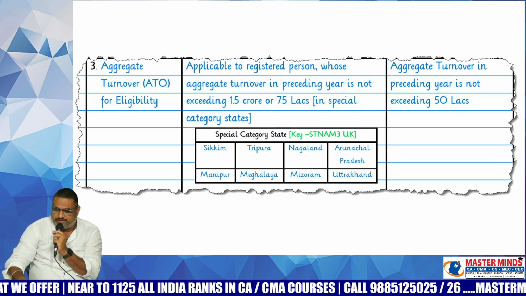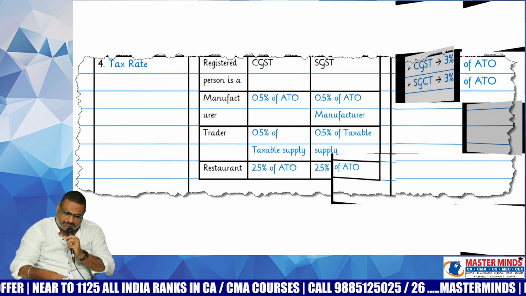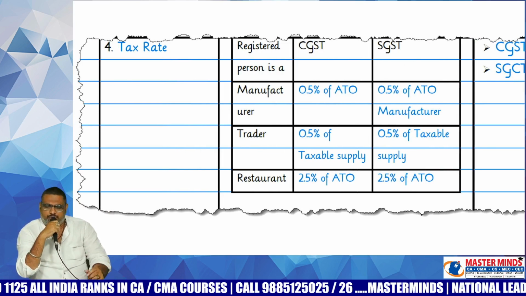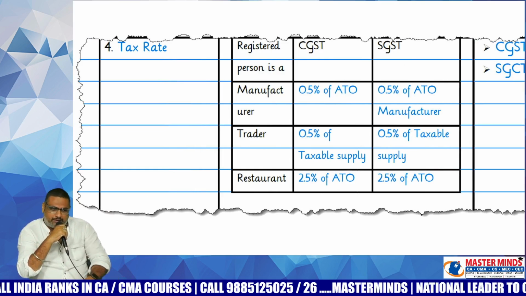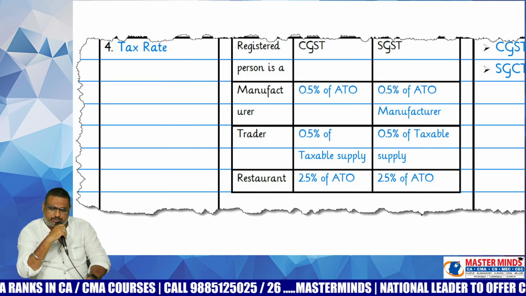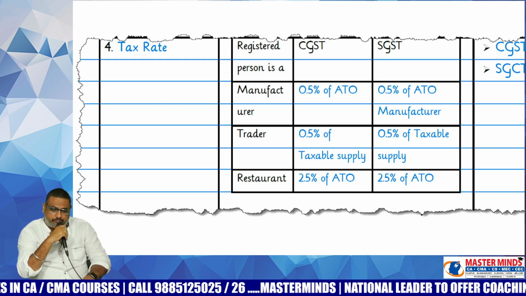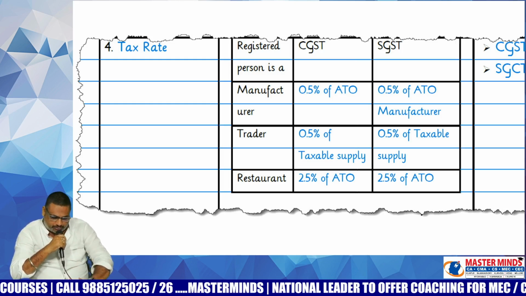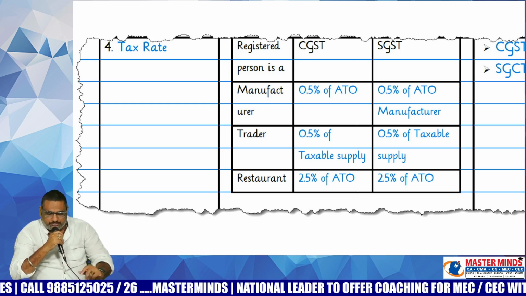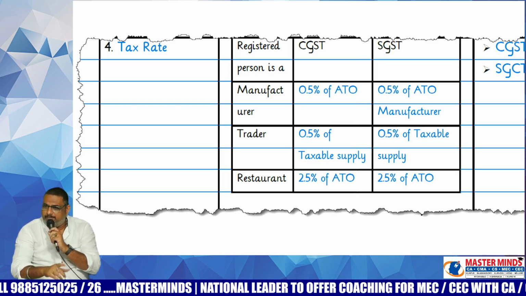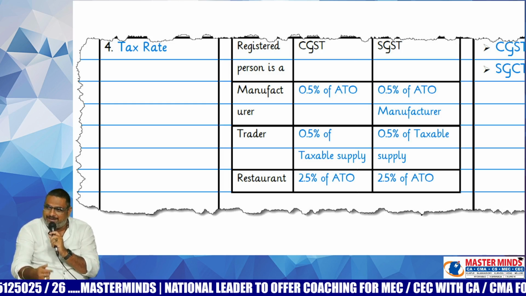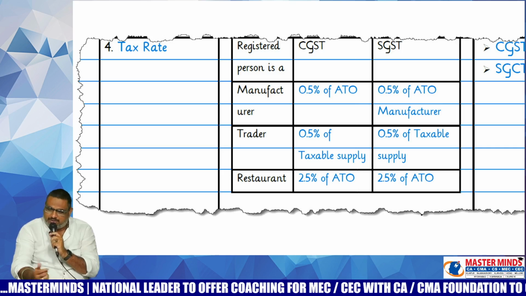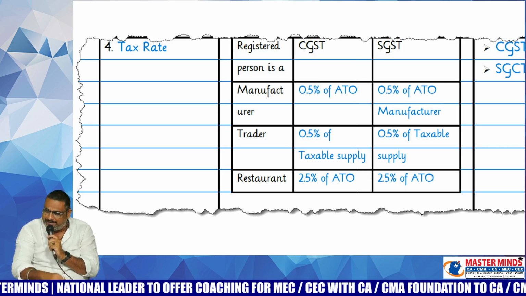Okay. The next point is here. What is the composition rate that is applicable? The composition rates are: with respect to the manufacturer, 1% of aggregate turnover. With respect to the trader, 1% of taxable turnover. With respect to the restaurant, 5% (2.5% CGST plus 2.5% SGST) of the aggregate turnover. Manufacturer, 1% of aggregate turnover. Trader, 1% of taxable turnover. Restaurant, 5% of aggregate turnover.